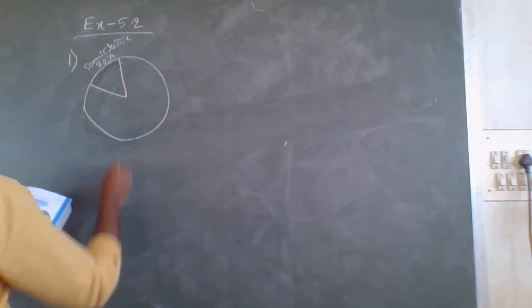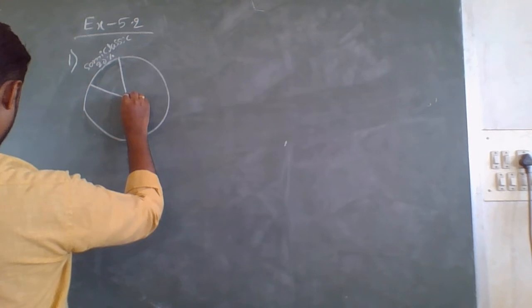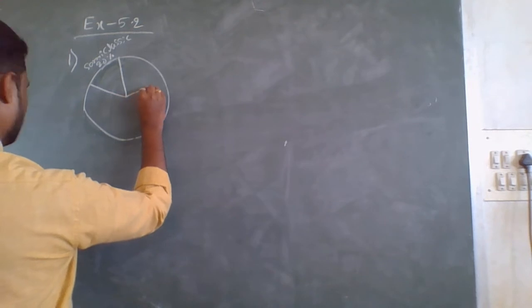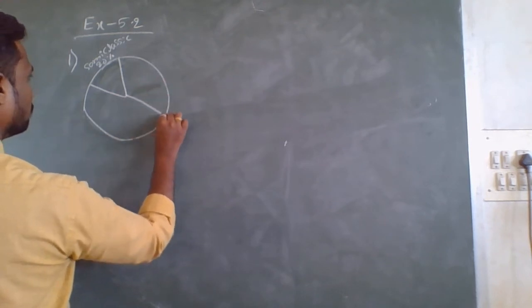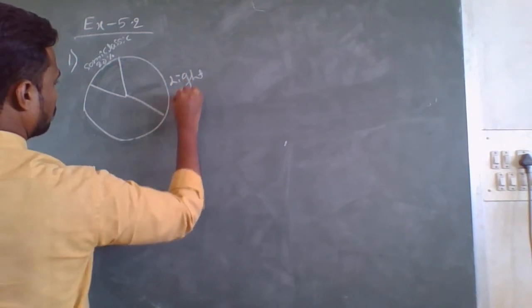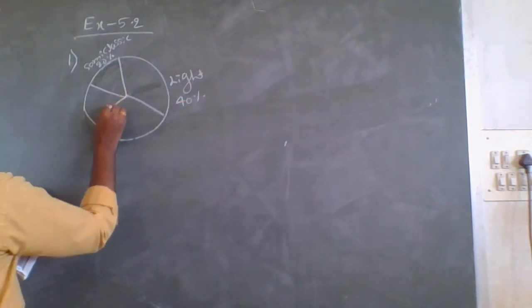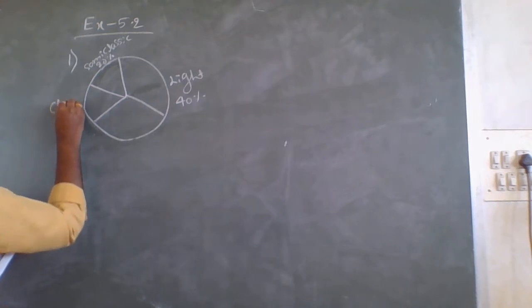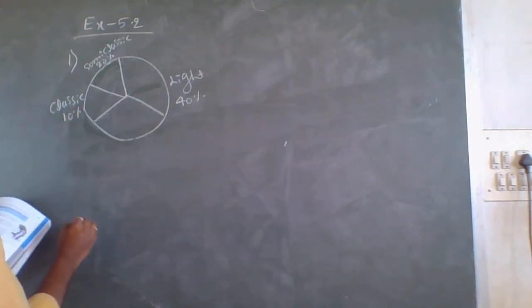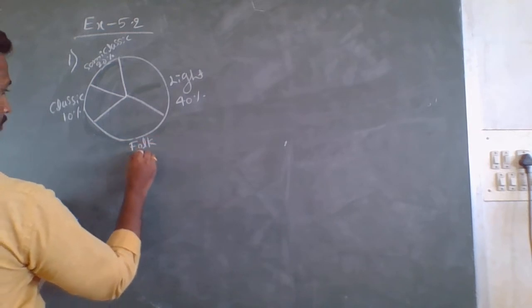Next, light music 40%. Next, classic music 10%. And this is for folk music, 30%.